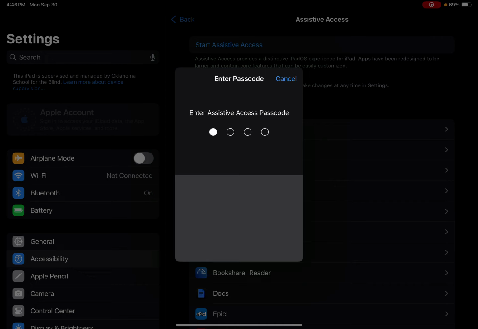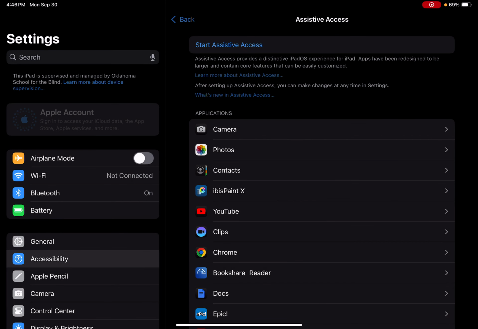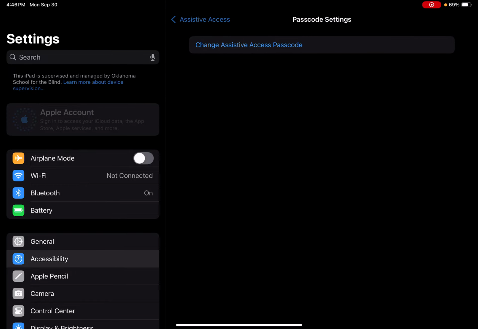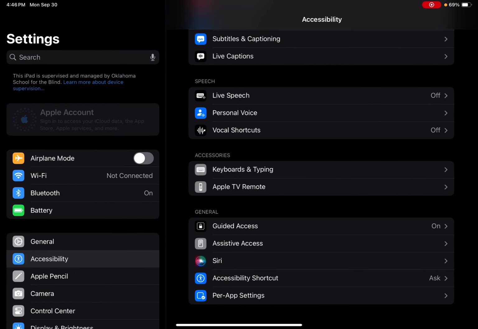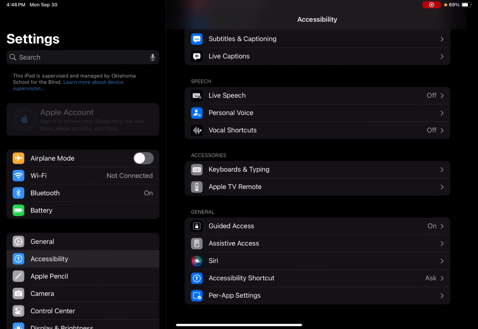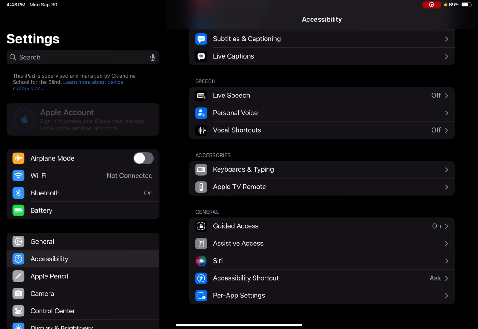See? So yeah, it will let you in after you enter your passcode that you set. And you want to go ahead and set that on both of these. You want to set it here, and you want to set it in the guide access, so that you just double check that you did it. So yeah.